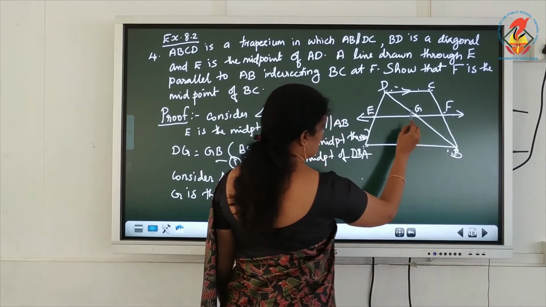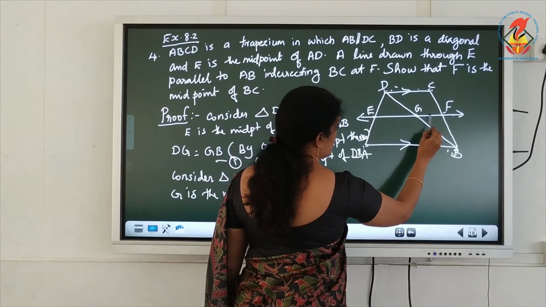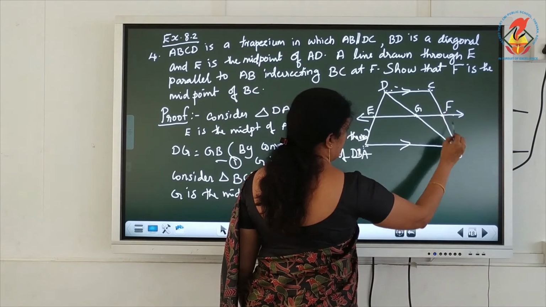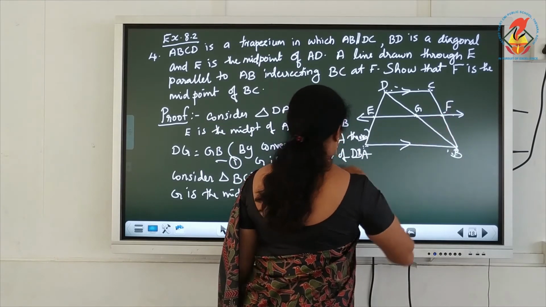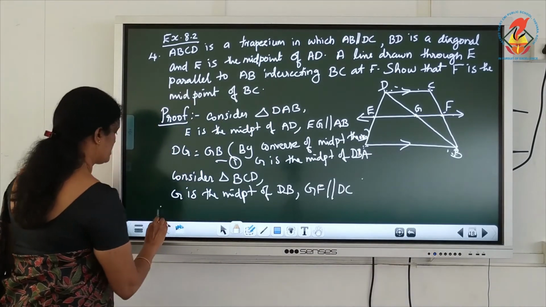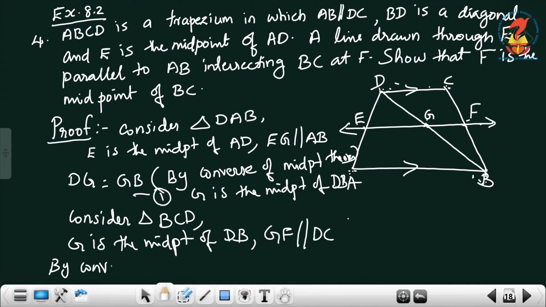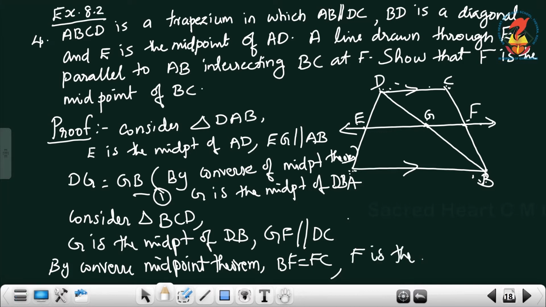By the converse of the midpoint theorem, this line bisects the third side, that means it bisects BC. So BF is equal to FC.